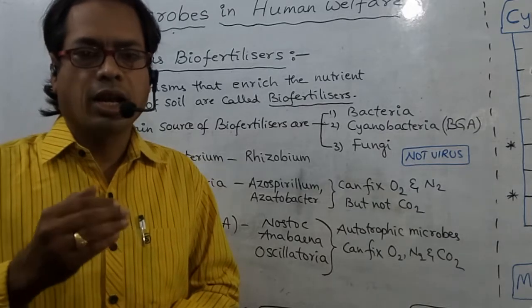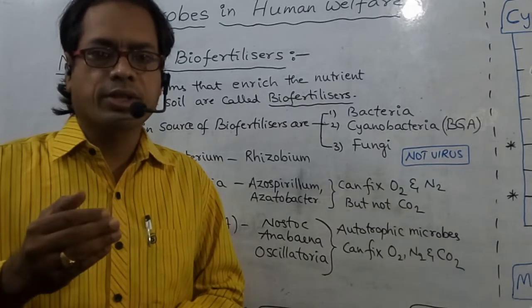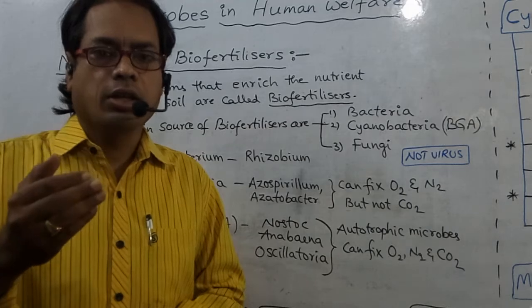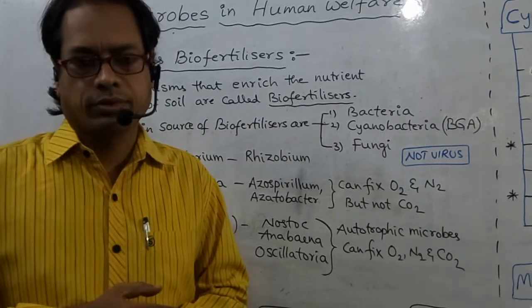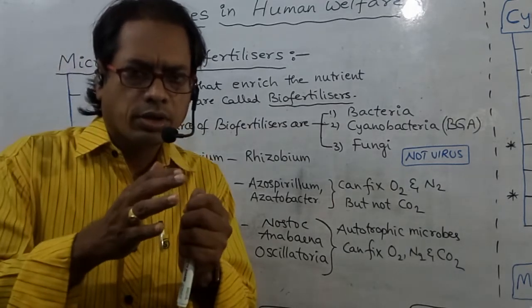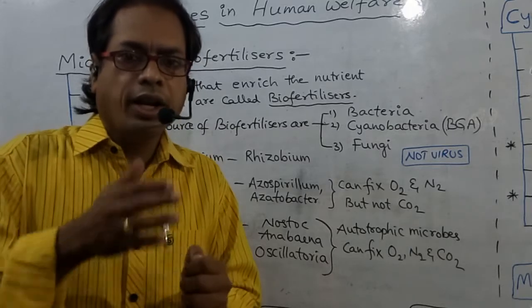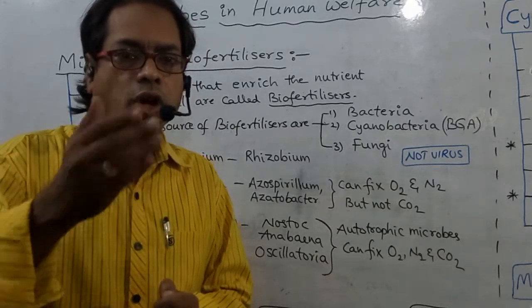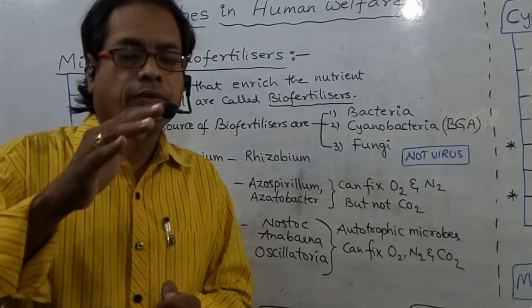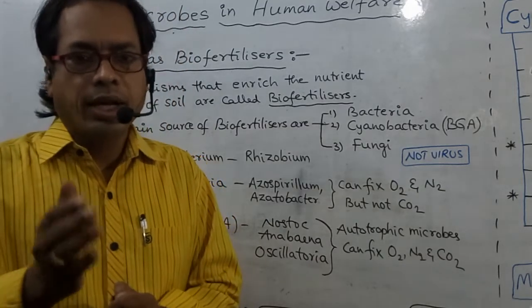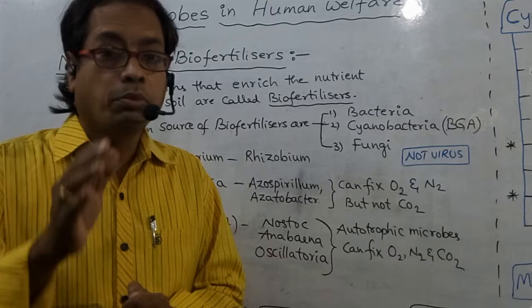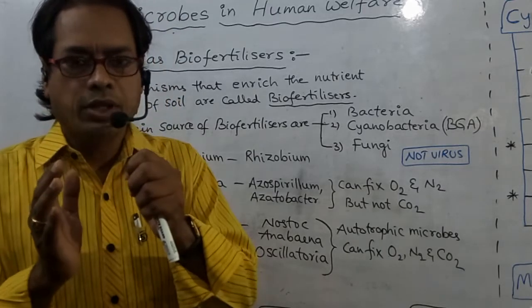Bio means life. Fertilizers means to enrich the nutrient quality of the soil. So the living organisms which are useful to enrich the nutrient quality of soil are called biofertilizers.